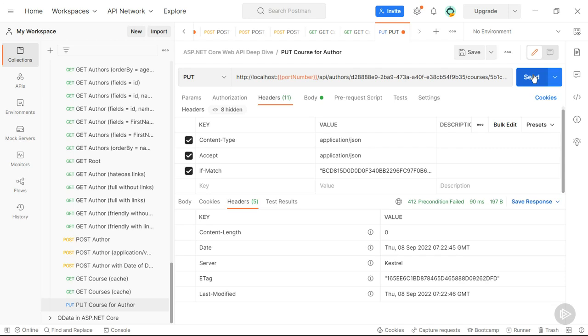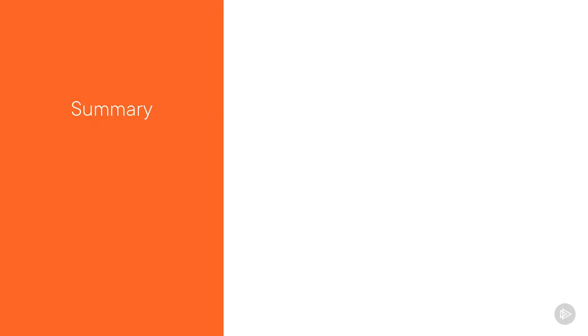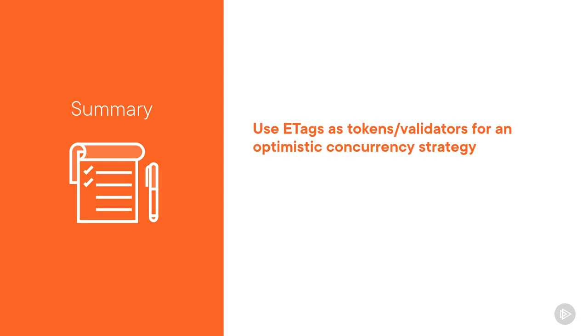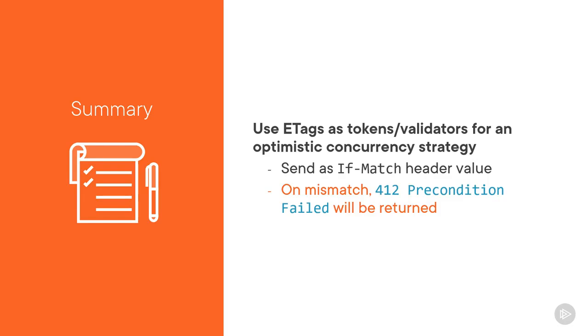That's it for this demo. Let's have a look at the summary. The ETags we used for validation can also be used as a token or validator for an optimistic concurrency strategy. This allows concurrent users to work on the same resource without running the risk of accidentally overwriting a newer version of a resource. For that, we, or rather the consuming application, sends the ETag in an If-Match header. If the ETag doesn't match with the ETag the server generates for the resource, the update will fail with a 412 Precondition Failed status code.